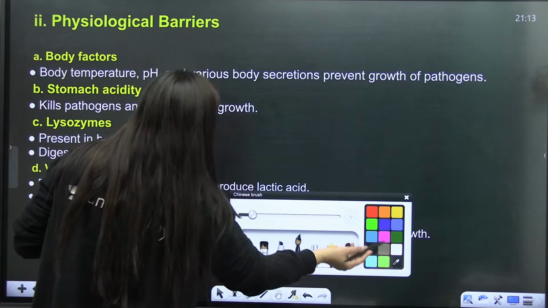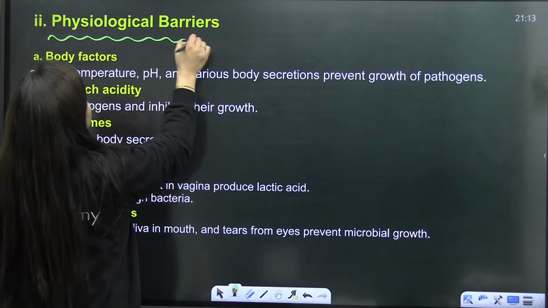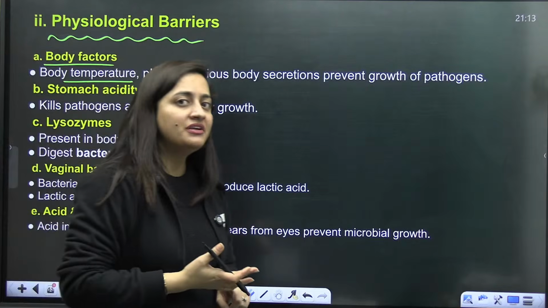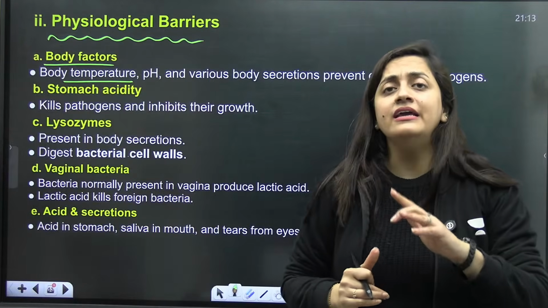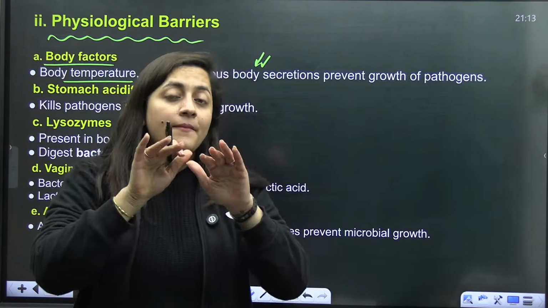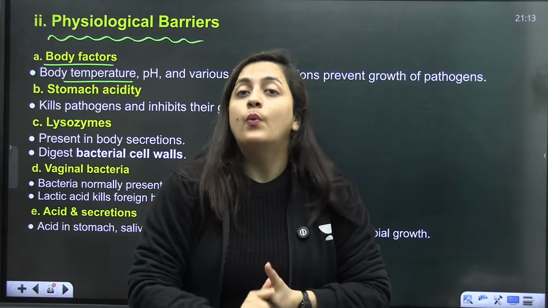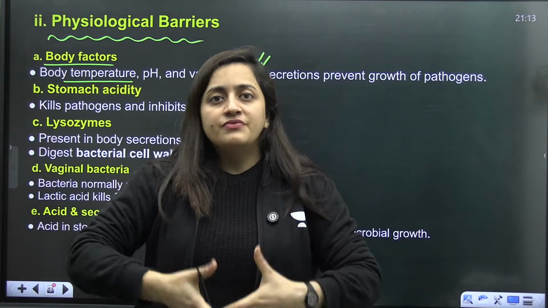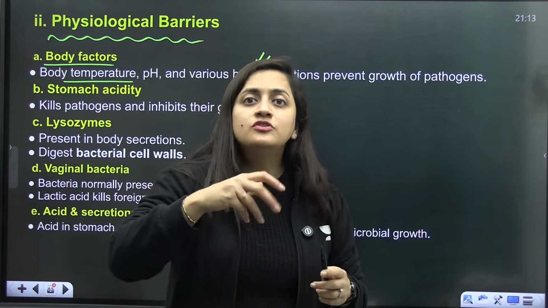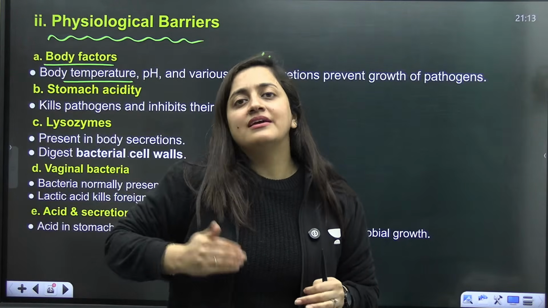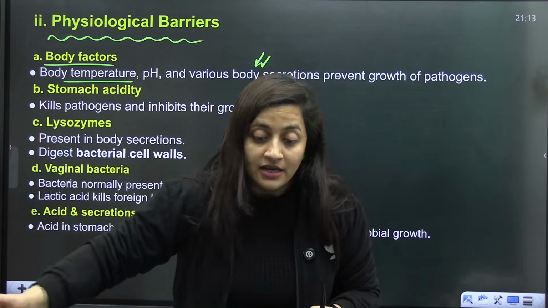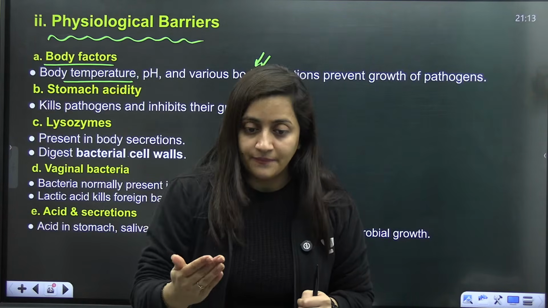Next comes the physiological barrier, which mainly includes the body secretions. Body temperature, pH, and different body secretions will prevent the growth of microorganisms. Like we talk about fever, which means our body temperature is high. We think fever is something bad, but actually fever is also a kind of protective mechanism, because whenever there is any pathogen, the body is trying to fight it. So it increases the temperature so that the pathogen can get killed. Are you getting my point?